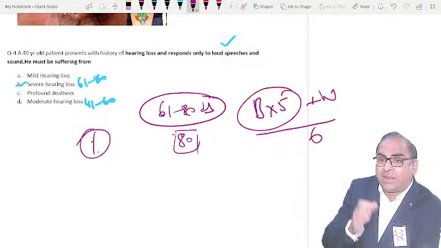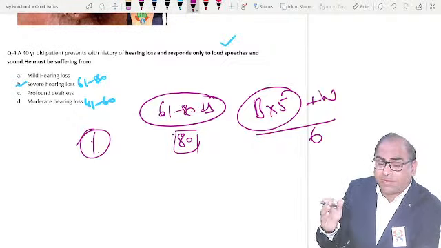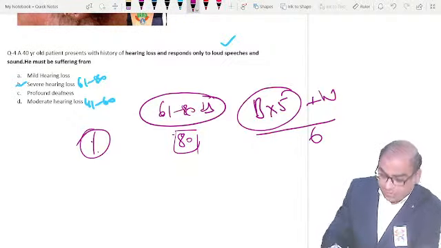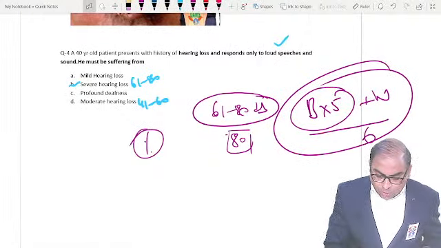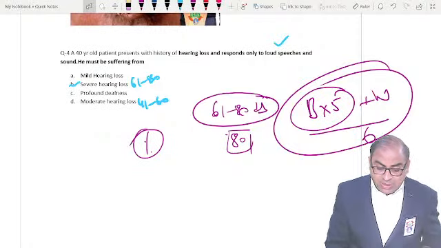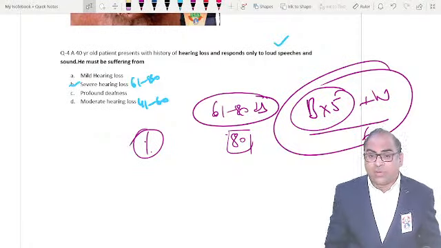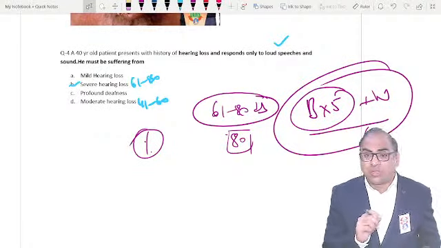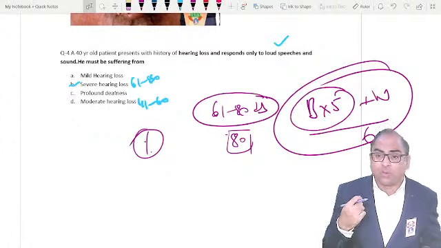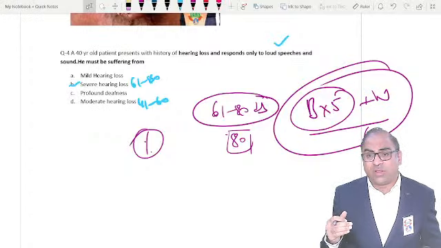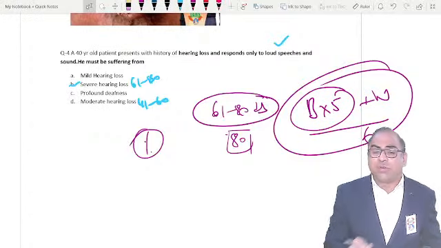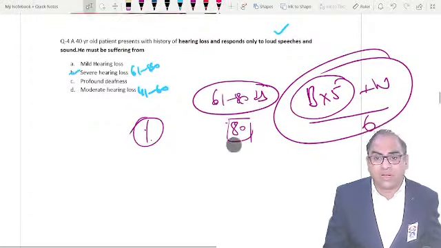Clear? Better ear multiplied by 5, added with the finding of the worse ear, divided by 6, we can calculate the percentage. One option was moderately severe. Dr. Saurabh, that is a mismatch. Many students are saying that they have given the option, and some students are saying that they have given hardcore percentage. If they have given percentage, you have to calculate with the formula of disability. And if they have given you just a decibel, we can go with severe deafness.